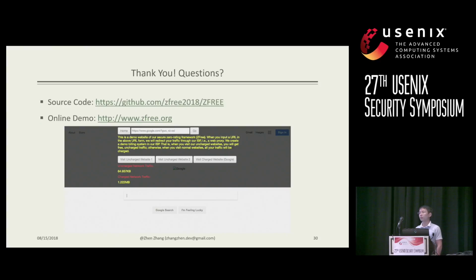Yes, because it is backward compatible, you don't need to modify any code base on the content provider side, because we only use mirrored traffic from the network. But it seemed as if there was a required control plane connection with the content provider. The control plane happens between the server agent and the ISP assistant, which are code base from our system, so it won't affect the old code base on the content provider side or the ISP side.